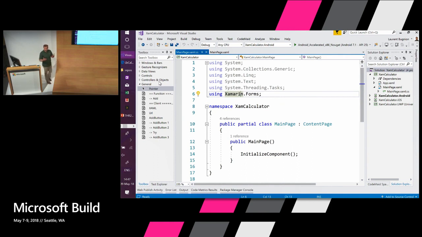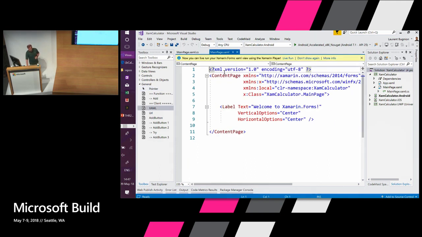Because I said I wanted to build a client-server application, I still have exactly 2 minutes and 30 seconds to build the client. That should be a little bit tight, but okay. Cool, so in Xamarin Forms, we build one application, and then this application is going to run on Android, iOS, and Windows, and the UI that we'll build once is going to be rendered with native controls on the platform, having a native look and feel.